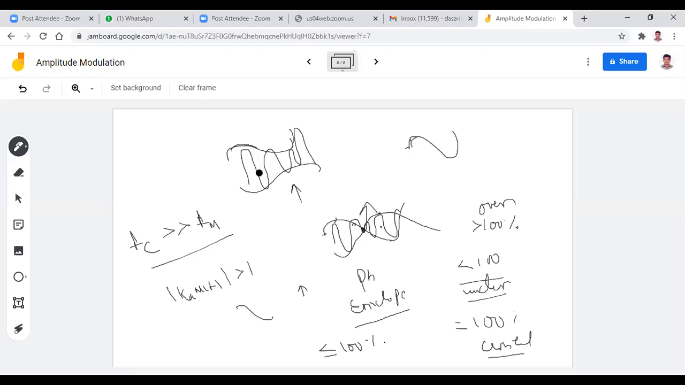So finally, these are the graphical representations of the amplitude modulated wave. Is it clear, all of you? Are there any doubts?